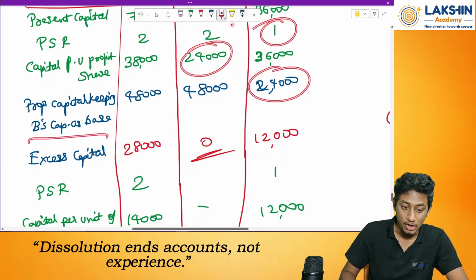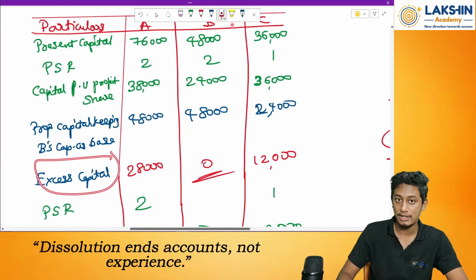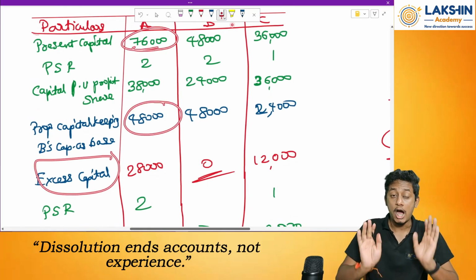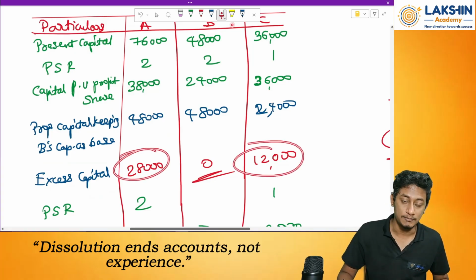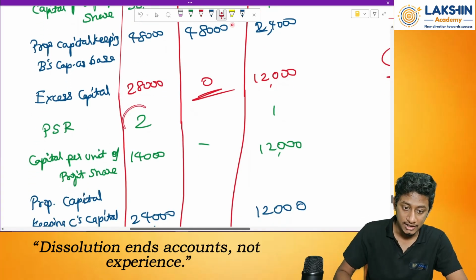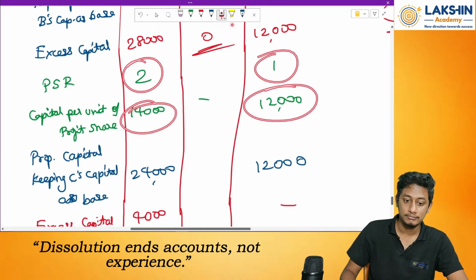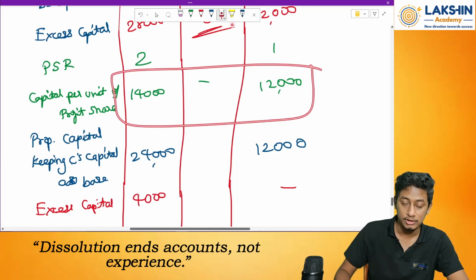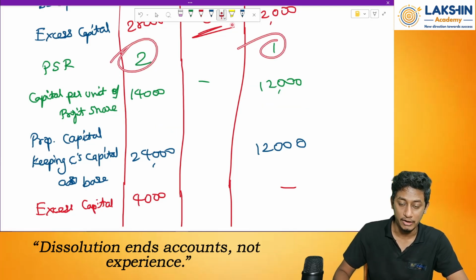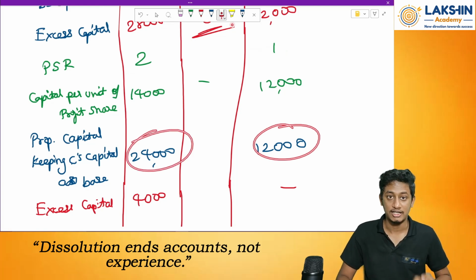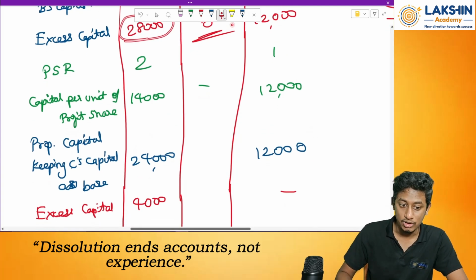Now find out how much capital is excess. How will you do this? Whatever opening balance of capital you have minus the proportionate capital, how much capital it should be. So you will get your excess capital. Then again use the same formula, again 2:1. Then again the same capital per unit. Then find out which is the least one out of these both. This is the minimum one. So again multiply it with the profit sharing ratio for each of them. So 12,000, 24,000.